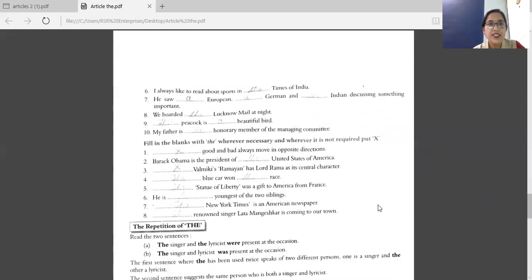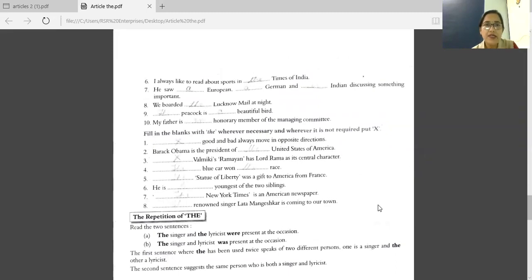Next, sixth one. I always like to read about sports in dash Times of India. Times of India, name of a newspaper. So the Times of India.